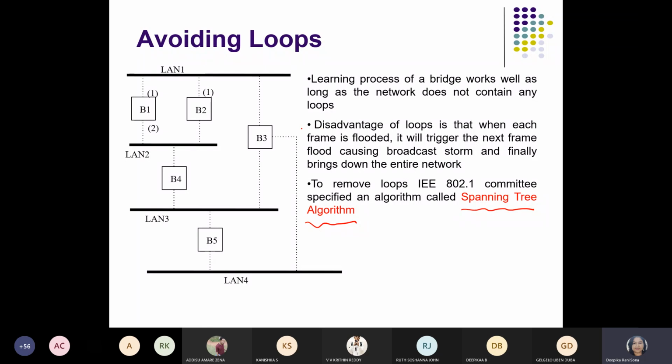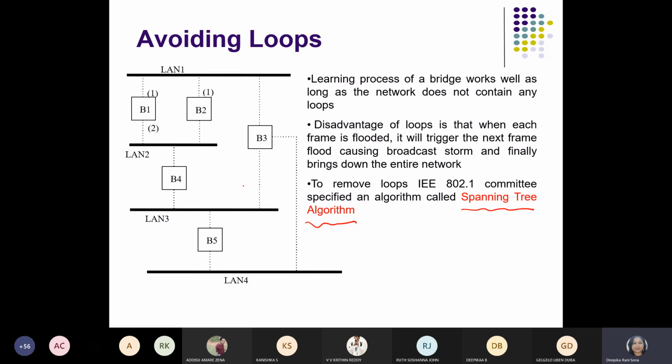So to avoid this looping problem, for this case, how many LANs do we have? We have 4 different LANs and 5 different bridges. They are placed in different area locations. So these 4 LANs are interconnected through bridge 1 to bridge 5, and we are going to find the shortest path between them. How can one choose the path to travel from B1 to B5 or B2 to B4 or B2 to B3 or B5 to B4? Any path, how do you choose the path?